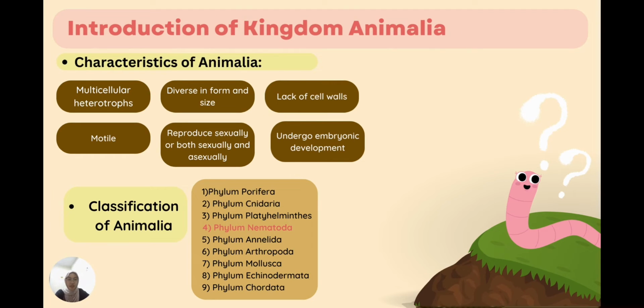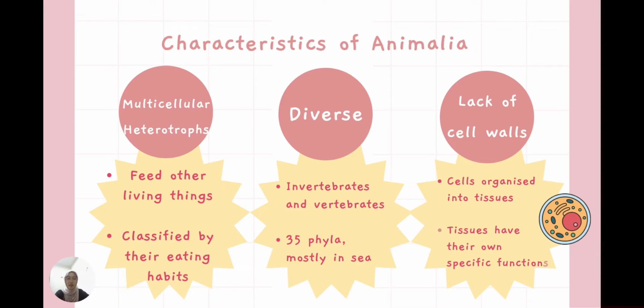Firstly, I will explain the introduction of kingdom Animalia. Kingdom Animalia has several characteristics which make it different compared to other kingdoms. The first characteristic is that Animalia are multicellular heterotrophs. Heterotrophs are organisms that cannot produce their own food and only depend on other organisms.